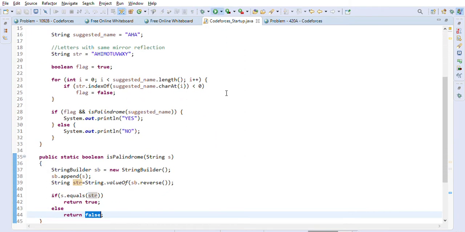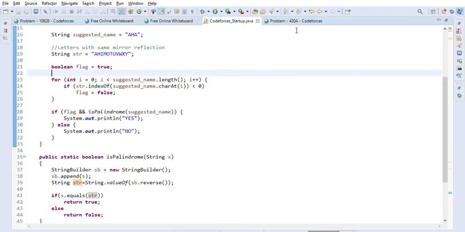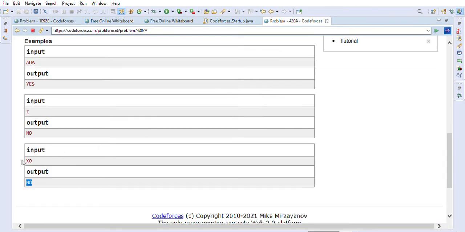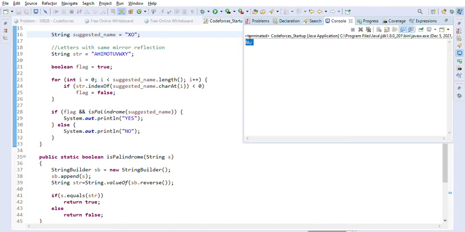So let's just execute this one. We are getting the correct answer yes for this example that they have given us. So let's take another example. This one we have seen. So let's take XO. If our string is XO, then we should get no, right? So we are getting no, which is the correct answer.